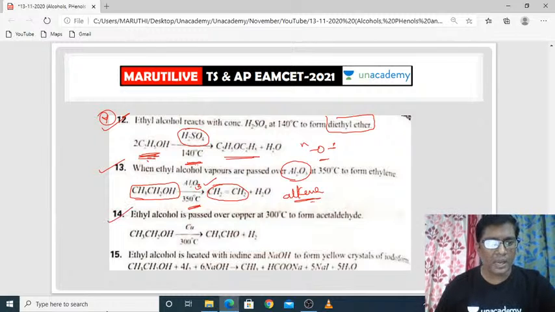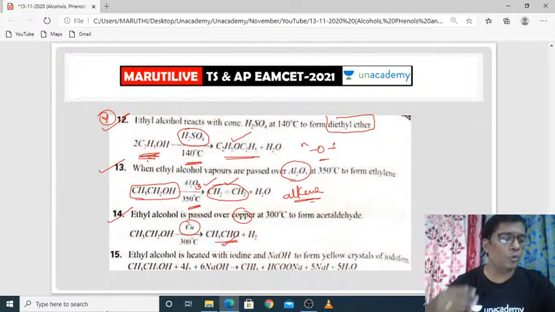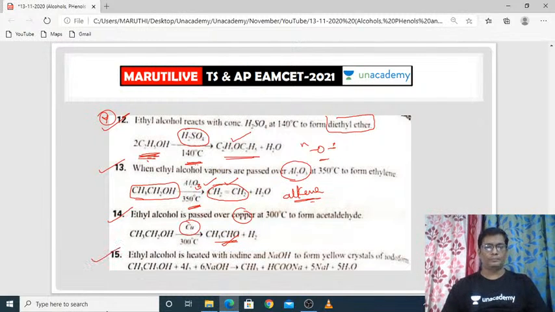Coming to the next one, when alcohol is passed over copper metal, aldehyde will be produced. So much difference will be there. From alcohol you can prepare ethers, alkenes, and aldehydes also. So many chemical properties are there for ethyl alcohol.